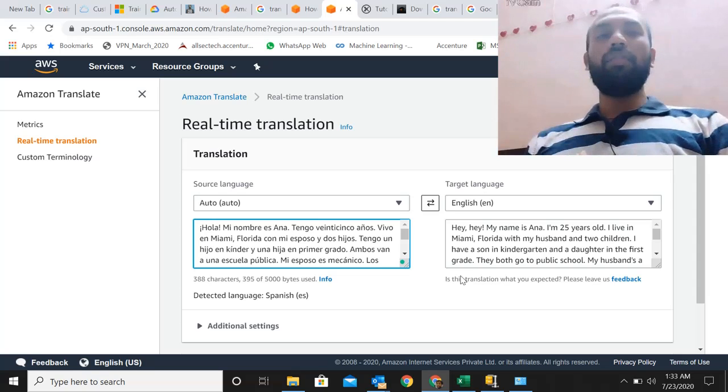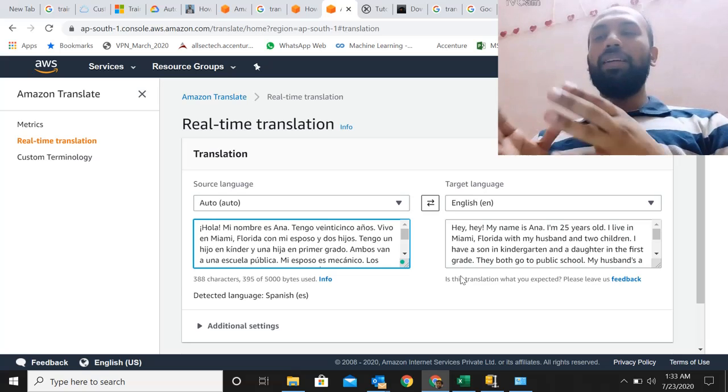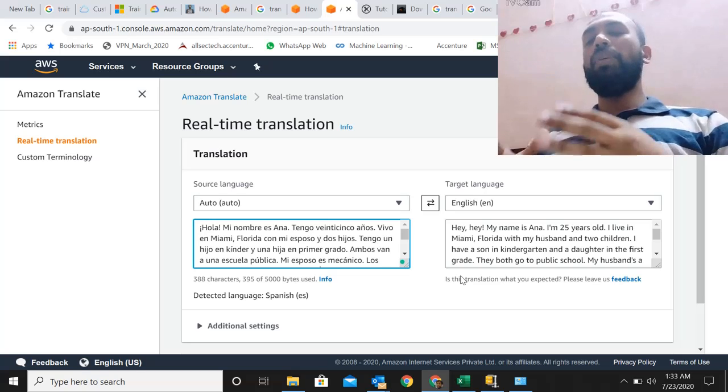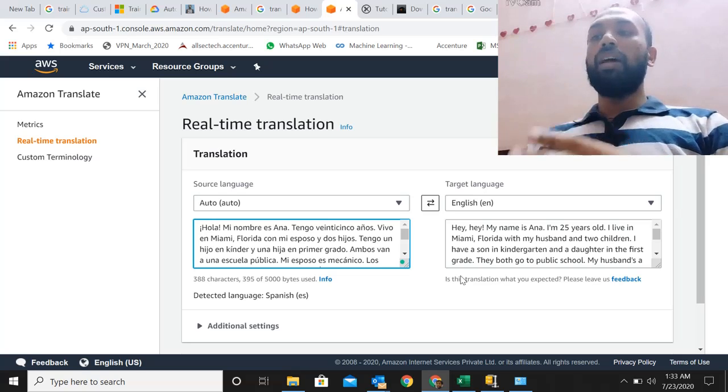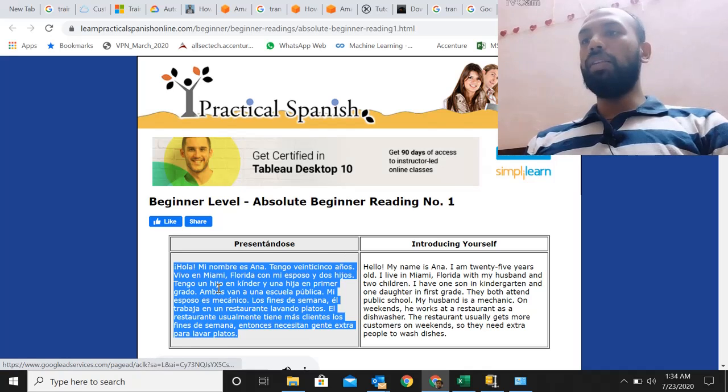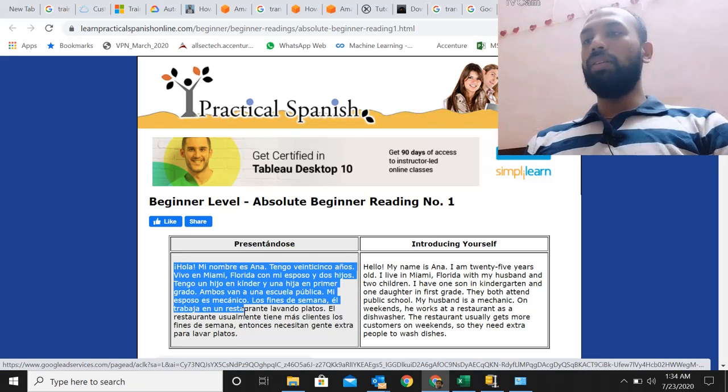So if I see on the left hand side, I clearly have no understanding of what is happening. Spanish, I have no idea. But because of this effective tool, which is based on machine learning, this is something that was never possible before machine learning. So this is possible only after machine learning came into existence, and the cloud services that we have actually made it very reachable even for common people. So if you see here, it's telling us it's detected the language Spanish. That is true because we copied it from a website that's a tutorial for Spanish readers.